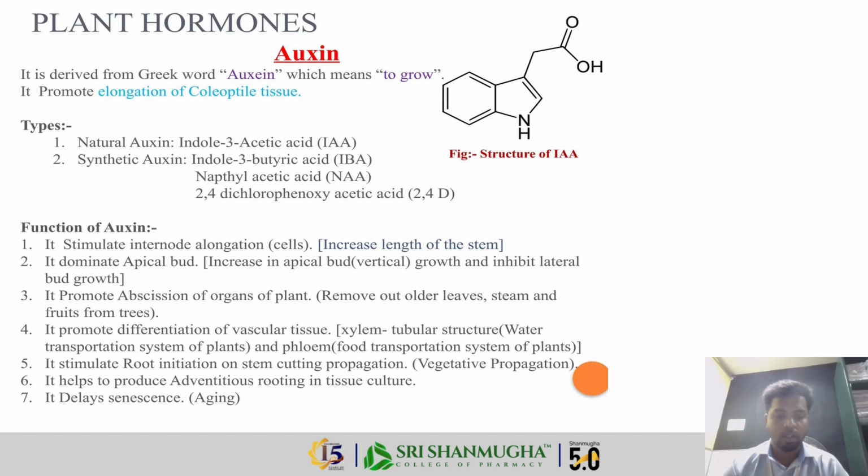A simple example is when a plant bends towards the sunlight, it is because auxins accumulate on one side and cause elongation. It also stimulates root initiation and stem cutting propagation, helps produce adventitious roots in tissue culture, and delays the aging of the plant, which means senescence. They are also used in agriculture for root development and in tissue culture.